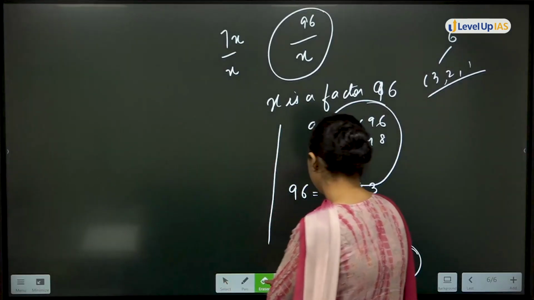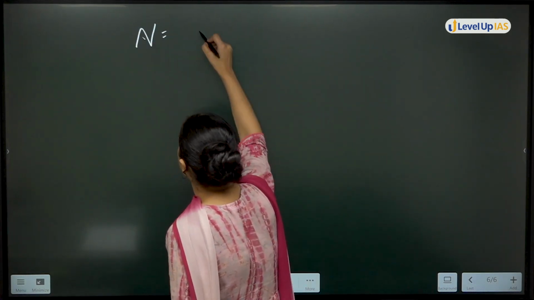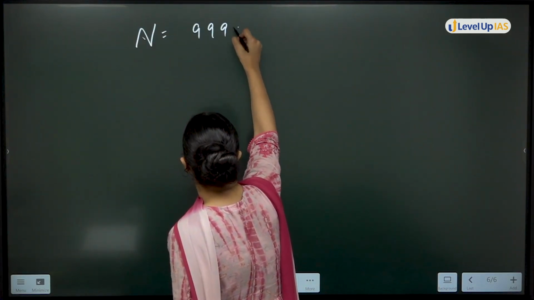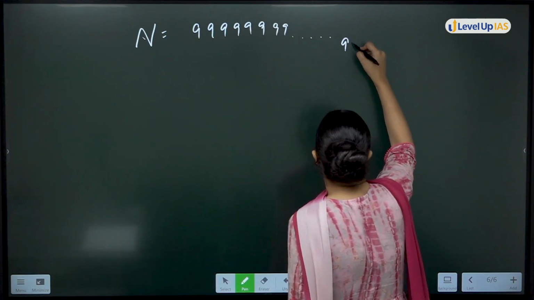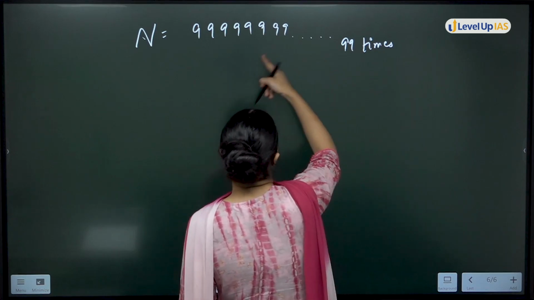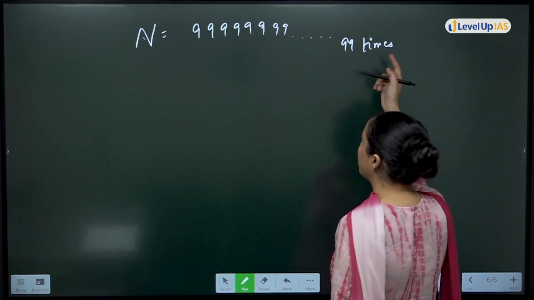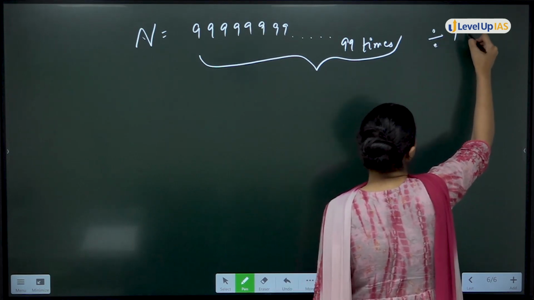Question में क्या है? एक number n है. What is n? 9 9 9 9 9 9 9 9. How many times? 99 times. N is formed 9999, written 99 times. What will be the remainder when this is divided by 30?